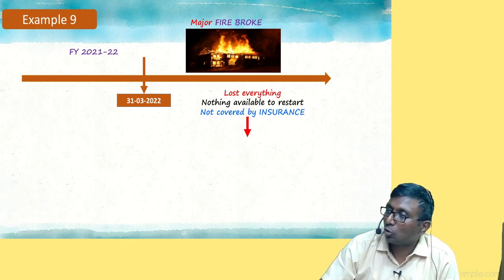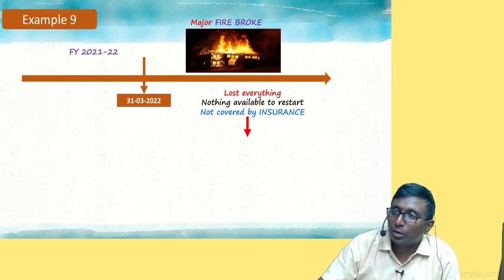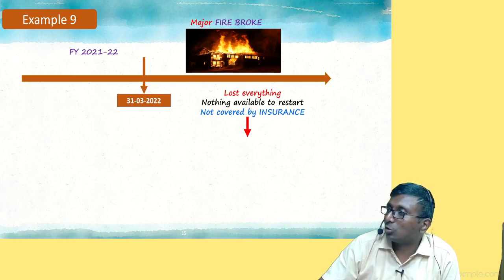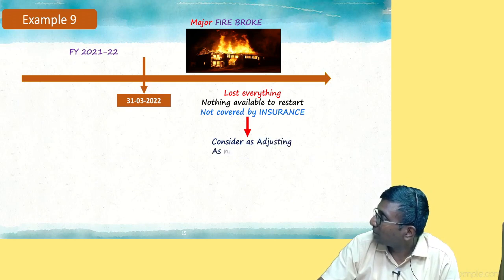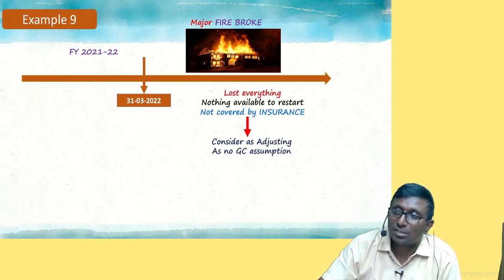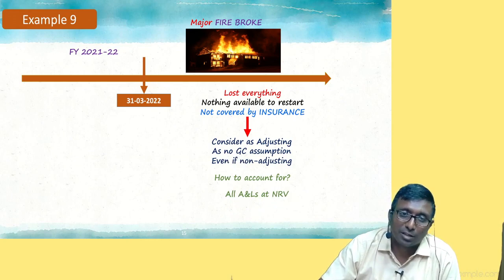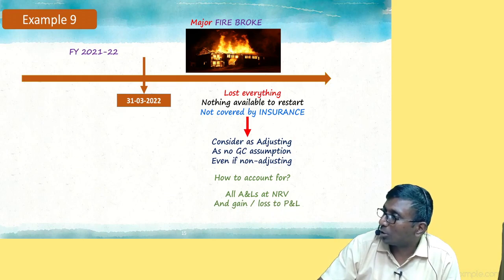If you account on 31st March, if there is no going concern assumption, do you remember AS1? Correct. Now, fundamental accounting assumption, going concern. If there is no going concern assumption, all assets and liabilities should be measured at net realizable value, and if there is any gain or loss, that should be transferred to P&L. We spoke this in AS1. Consider it as adjusting as there is no going concern assumption. Even if it is not adjusting, assets and liabilities should be measured at NRV and any gain or loss should also be charged to P&L.